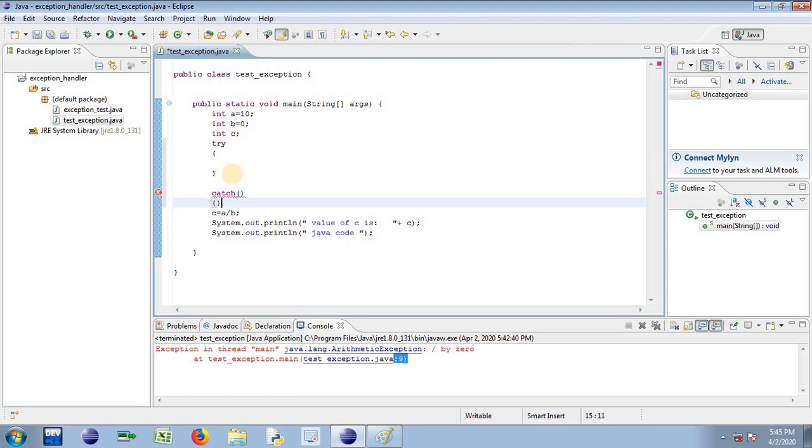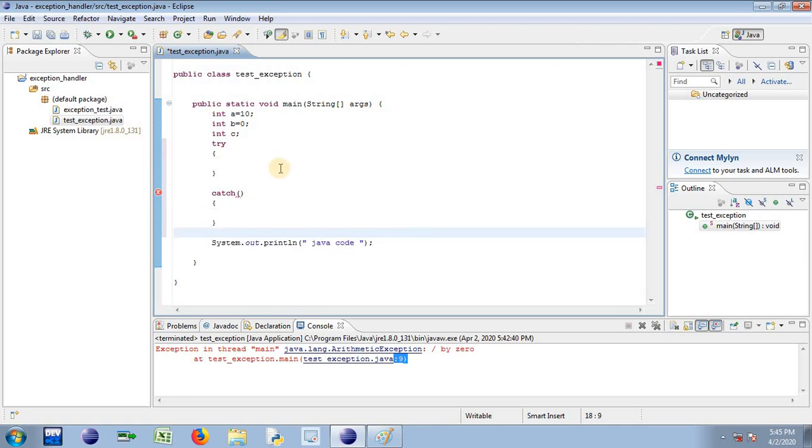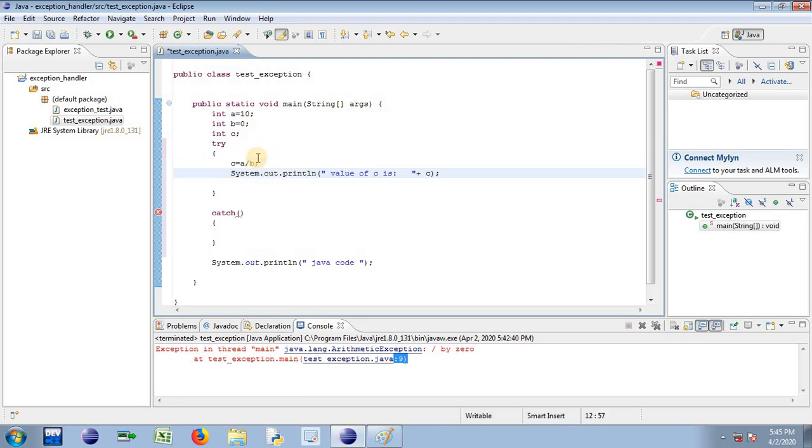It is like if and else, but here we will have to specify inside the try block the line on which we will be getting that exception. So what I'll have in the try block is the statement which causes the logical error, along with the statement to print the content. See, are we getting a logical error for all the values of b? No, only for a specific value of b, when b is equal to 0. If my b is not equal to 0, irrespective of the value of a, whether a is positive, negative or 0, it doesn't matter. But when my b is equal to 0, the exception is encountered.